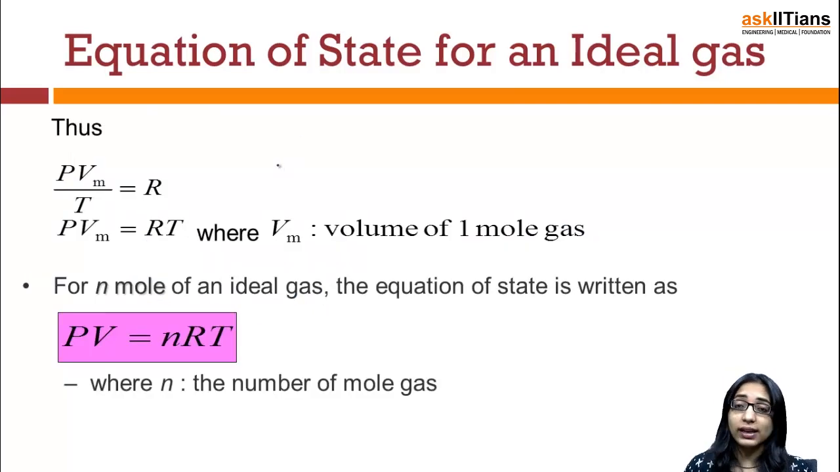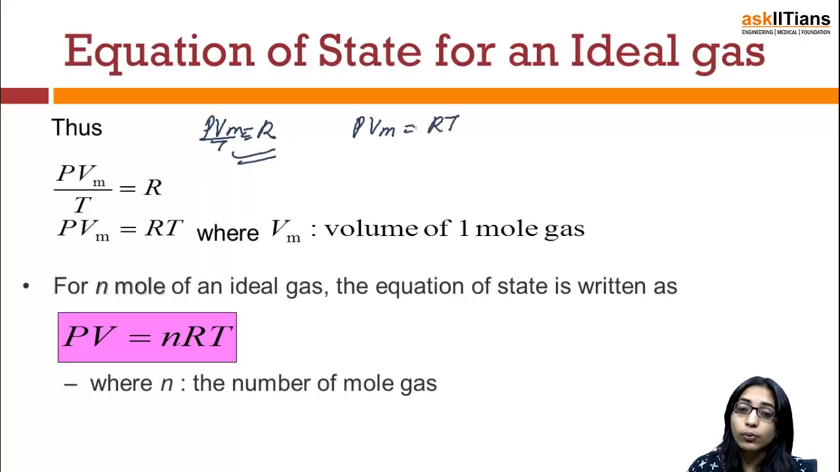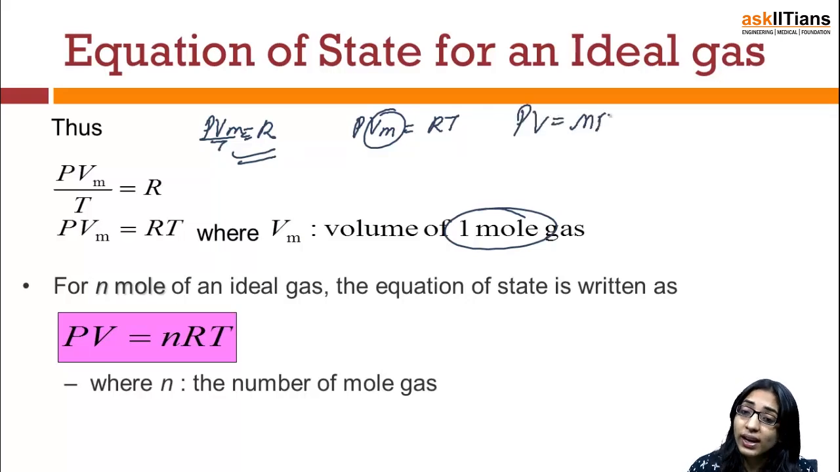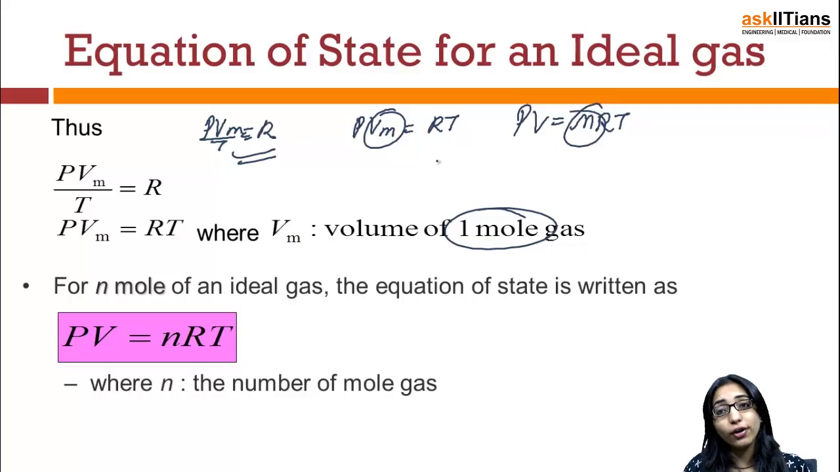Let's work into this in a little more detail. So we just concluded that PVm over T is nothing but R. So I can also write PVm is R times T, where Vm, as I told you in the previous slide, is nothing but the molar volume of the gas. Molar volume means the volume of 1 mole of the gas. Now if I ask you to write the same equation for n number of moles of the ideal gas, the equation will be written as PV is equal to nRT, because now you need to multiply the number of moles in this equation. Here n is called the number of moles for any particular gas.